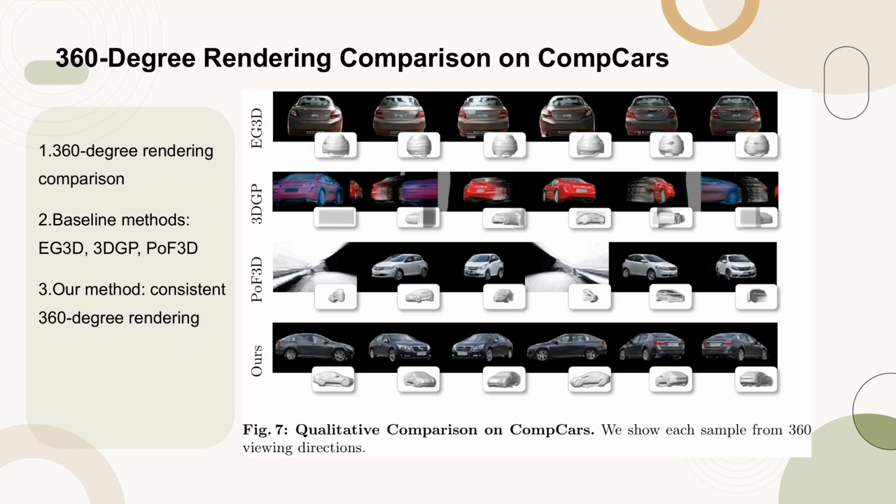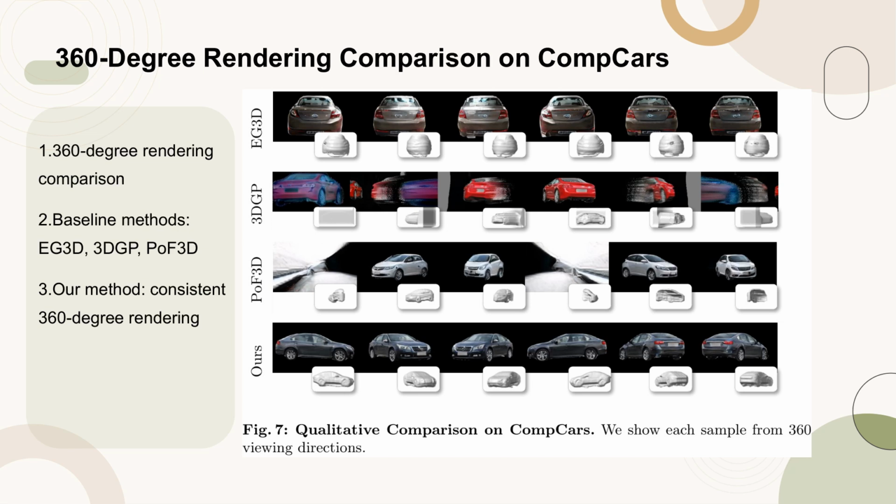Figure 7 presents a qualitative comparison of 360-degree rendering on the CompCars dataset. The figure showcases each sample from 360 viewing directions, highlighting the performance of various methods including EG3D, 3DGP, and POF3D. These baseline methods demonstrate effectiveness in specific views but struggle with consistent 360-degree rendering due to incomplete or inaccurate geometry.